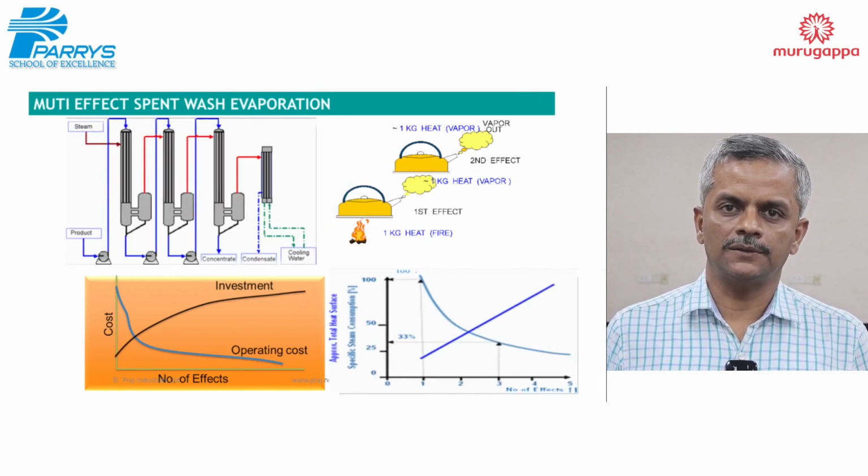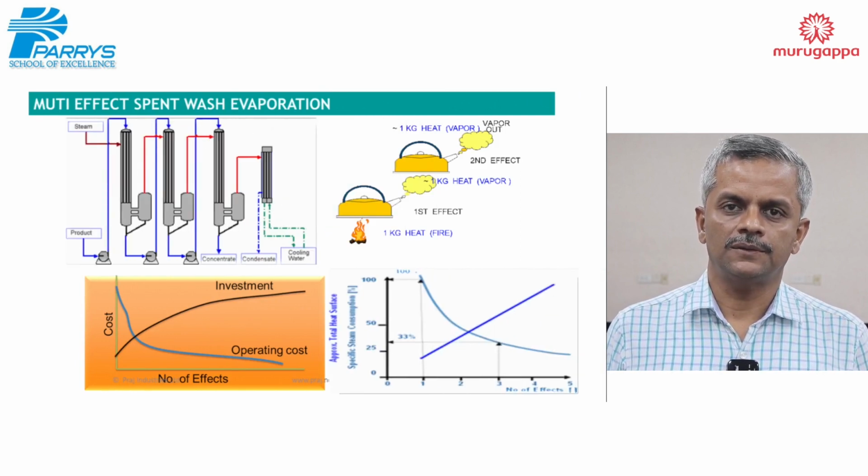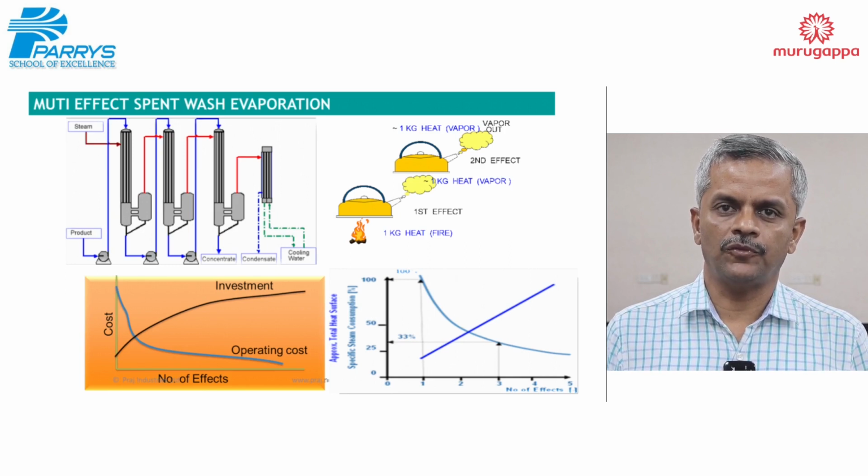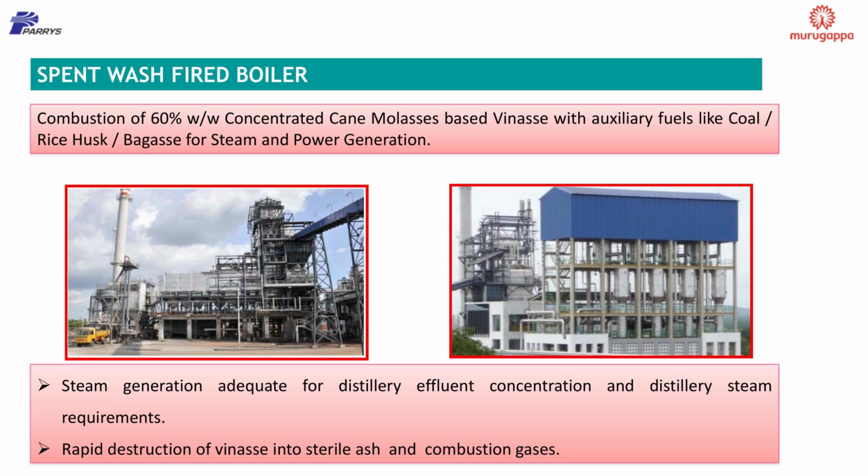This is the boiler picture, the spent wash fired boiler. The boiler generates steam which is used in a turbine for power generation. After the power generation, the power is used for captive purposes both in the boiler as well as in the process.